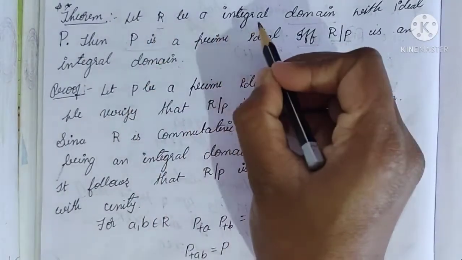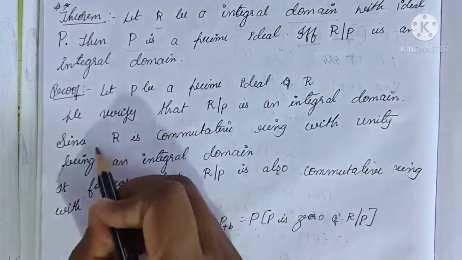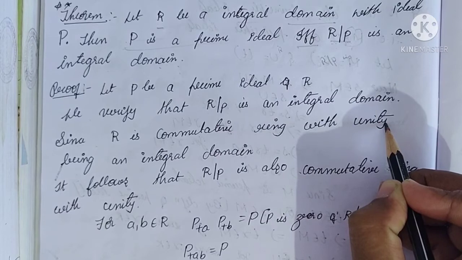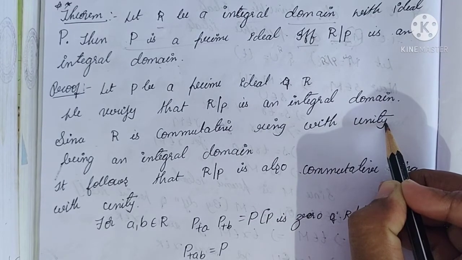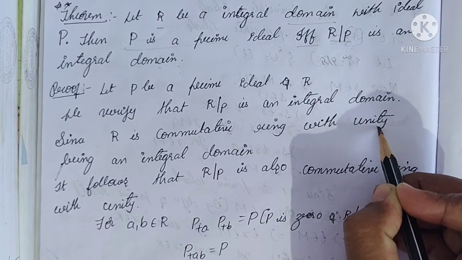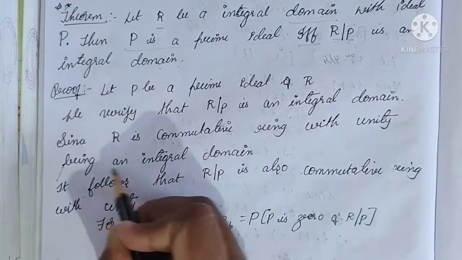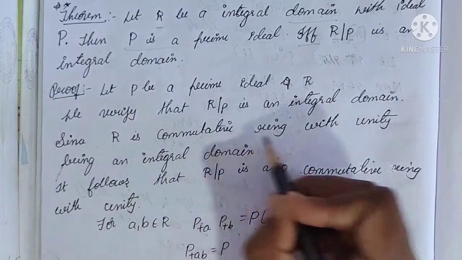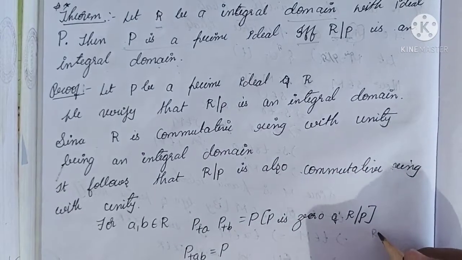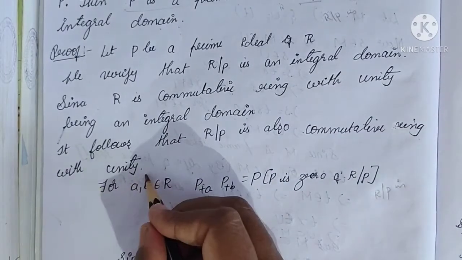Here they have given R is an integral domain with ideal P. Therefore, see the integral domain definition: R is a commutative ring with unity. Because R is an integral domain, R is a commutative ring with unity and without zero divisors condition. In that, you consider the commutative ring with unity condition. Now R is a commutative ring with unity, being an integral domain, means R by P is also a commutative ring with unity.